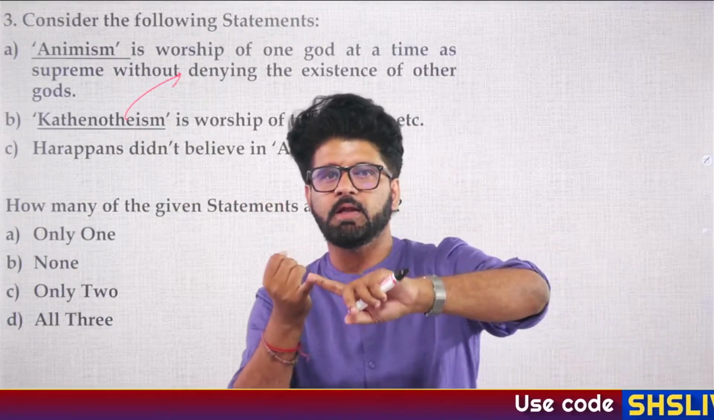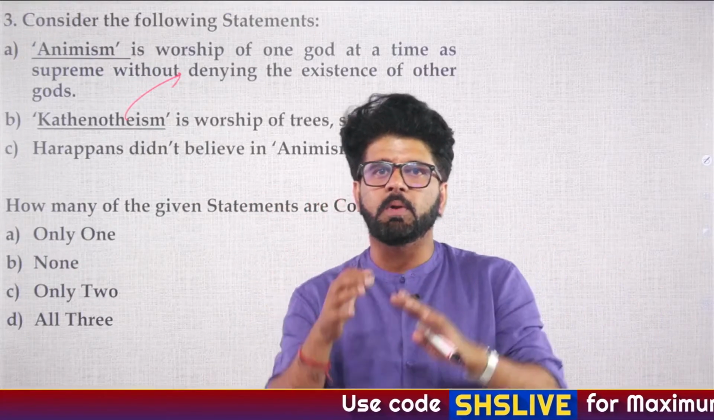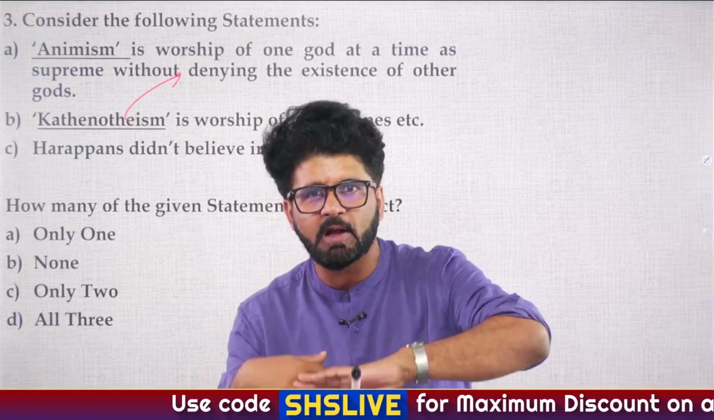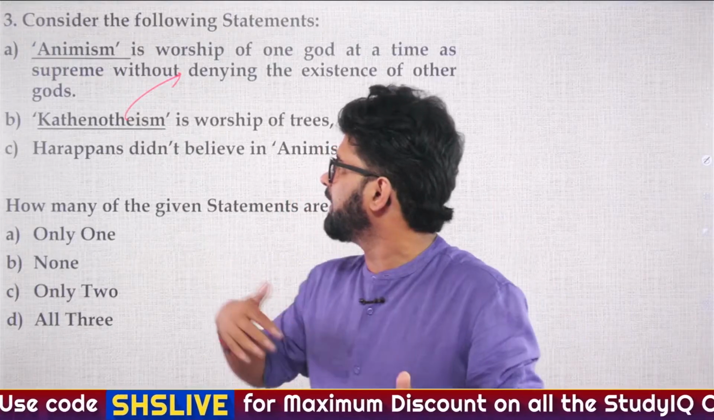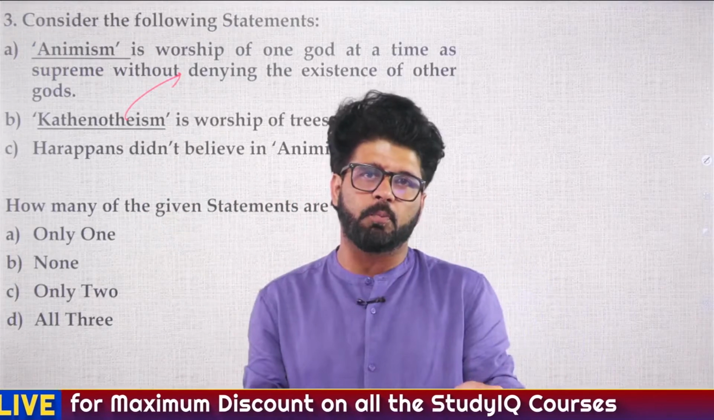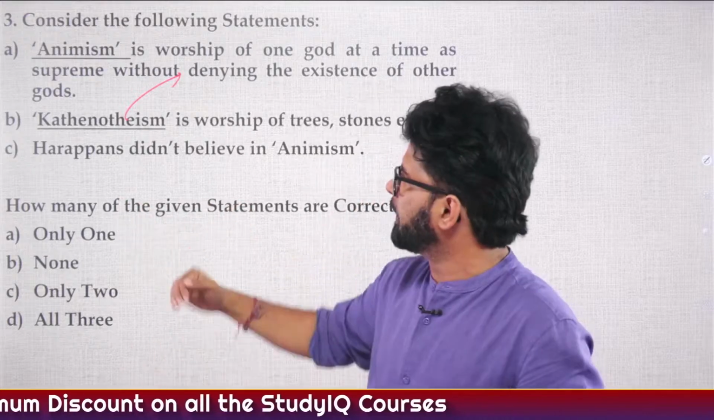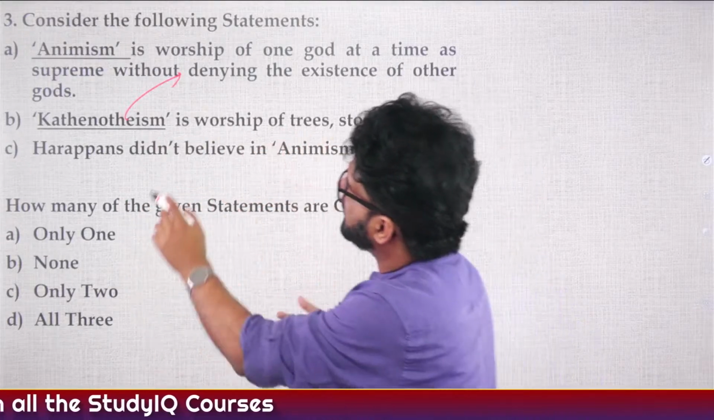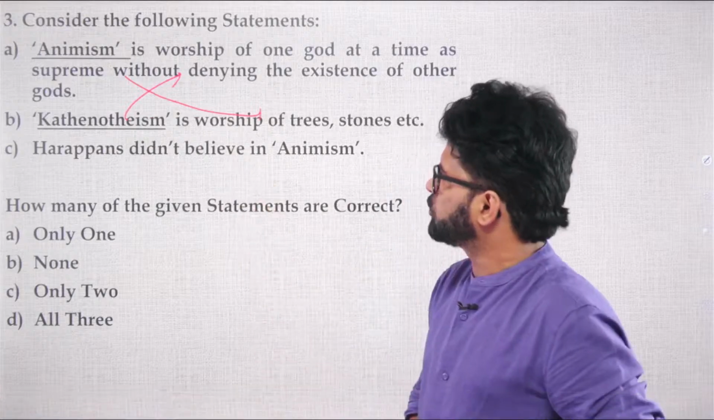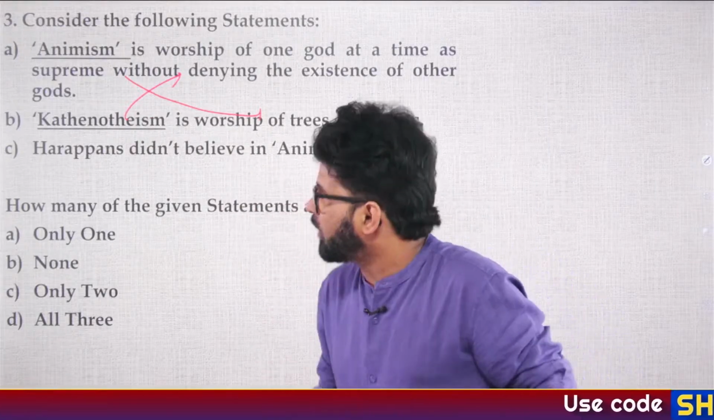In Diwali, your Lakshmi Mata will become supreme. In Dussehra or Durga Puja, Kali Mata will become supreme. Other gods will become secondary. That is henotheism, which is a form of polytheism, a term coined by Max Muller. So again, we have interchanged it. Animism is worship of trees and stones. So A and B statements are wrong.